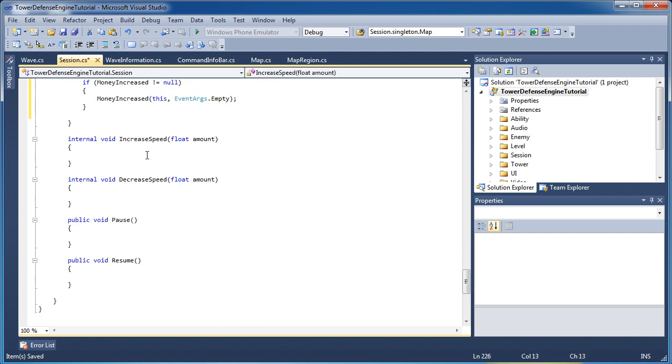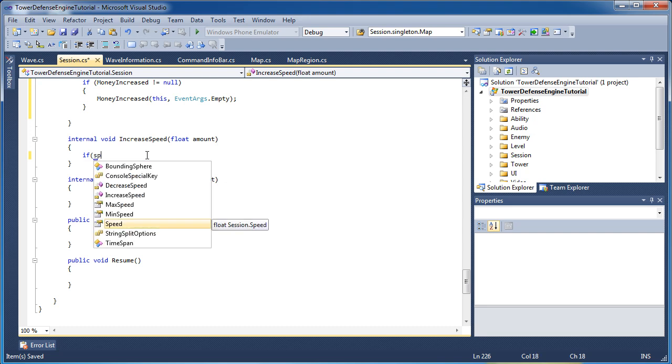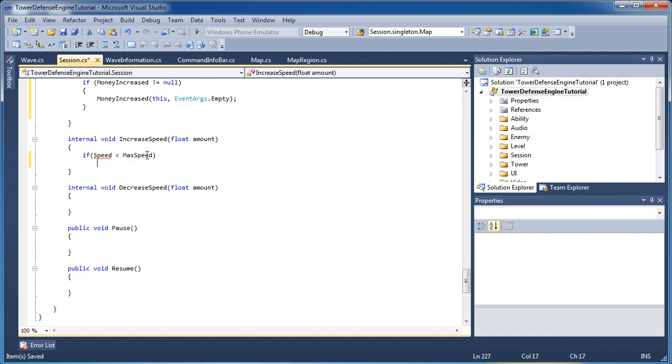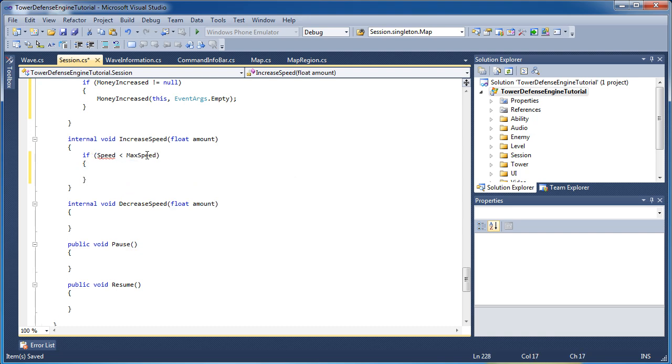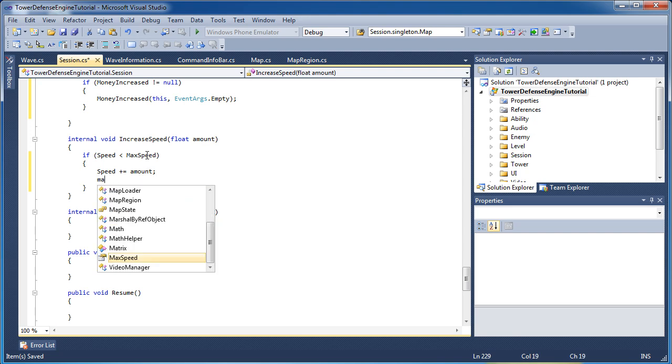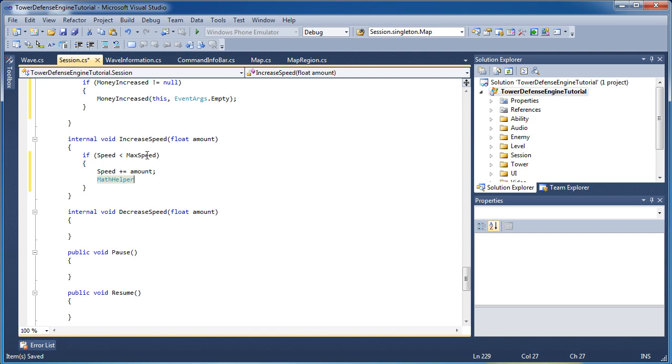Okay, increase speed. If speed is less than max speed, speed += amount. Now we have MathHelper.Clamp.